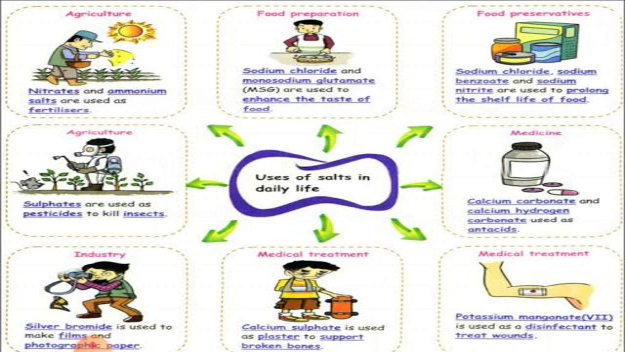Sodium chloride, sodium benzoate and sodium nitrite are used to prolong the shelf life of food. Then sulfates are used as pesticides to kill insects. Calcium sulfate is used as plaster to support broken bones. Then last one, potassium manganate is used as a disinfectant to treat wounds. So these are all the other examples.